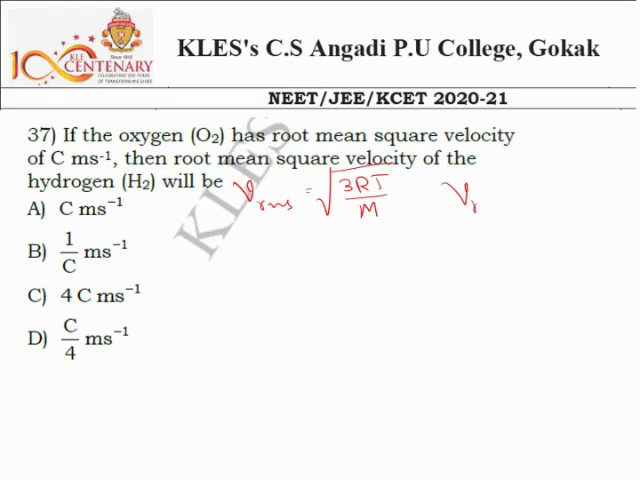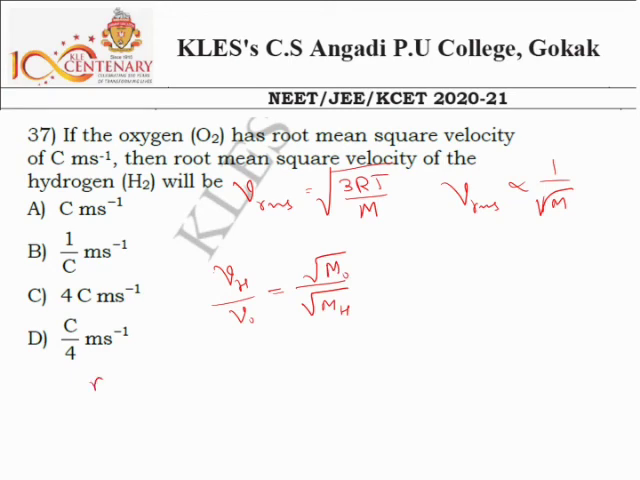It means VRMS, root mean square velocity, is inversely proportional to the square root of the mass of that gaseous molecule or gaseous system. Is it okay? Then here I have to calculate the RMS value for hydrogen. So V of H divided by V of O: V of H is inversely proportional to the mass of the hydrogen molecule, and V of O, oxygen, is inversely proportional to its mass. So here they are inversely related like this.